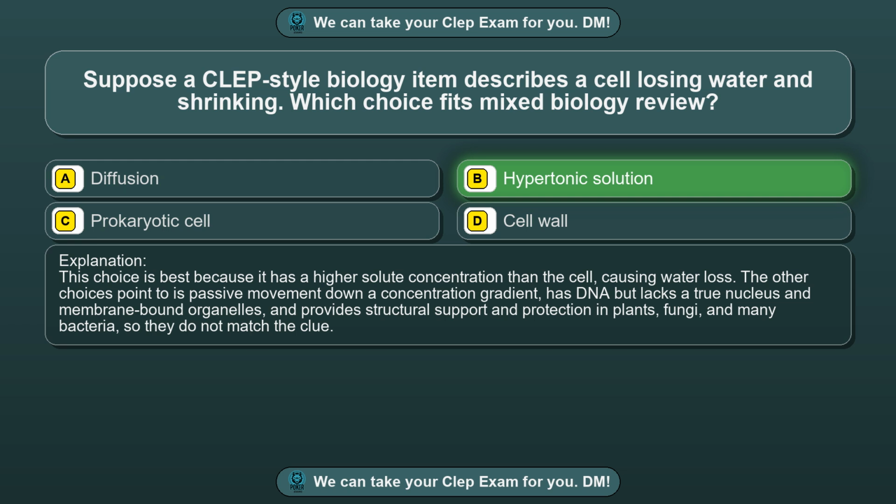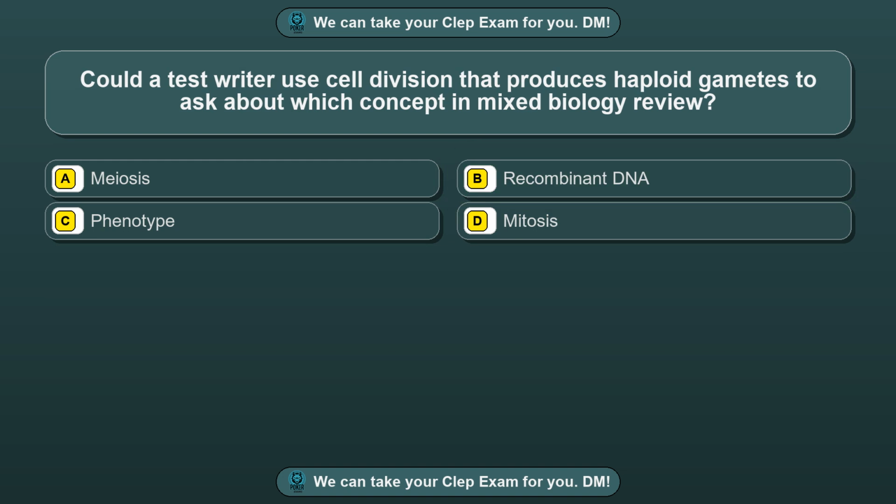The other choices point to passive movement down a concentration gradient, has DNA but lacks a true nucleus and membrane-bound organelles, and provides structural support and protection in plants, fungi, and many bacteria, so they do not match the clue.